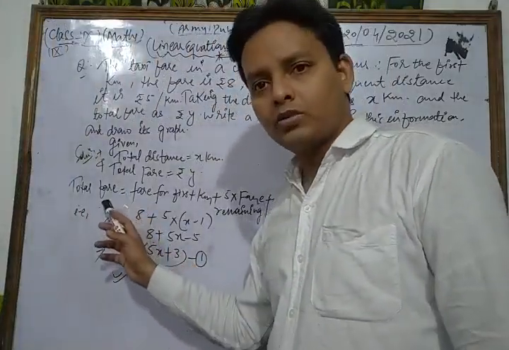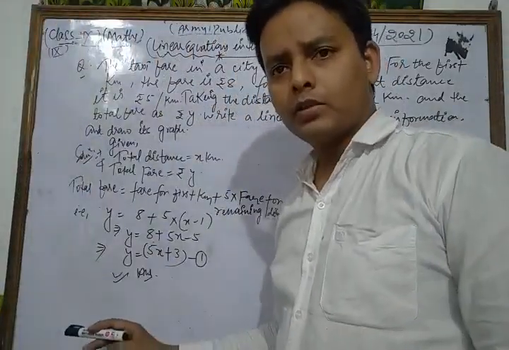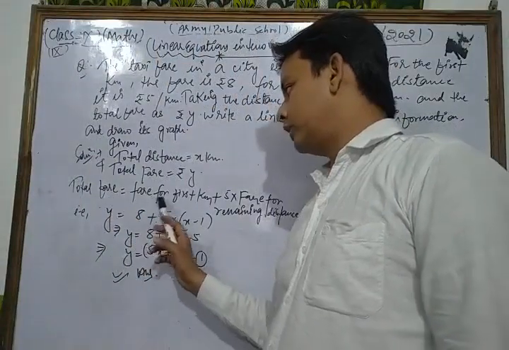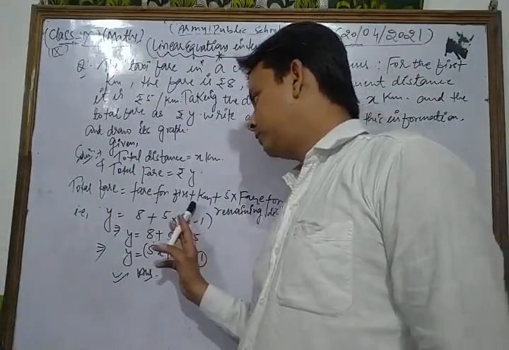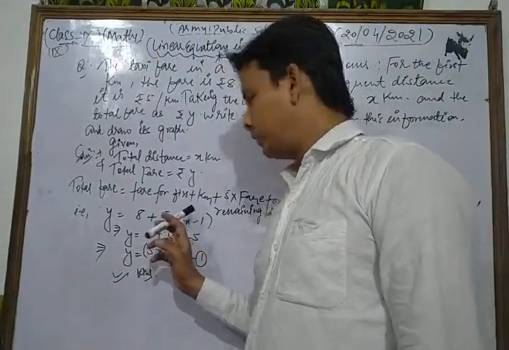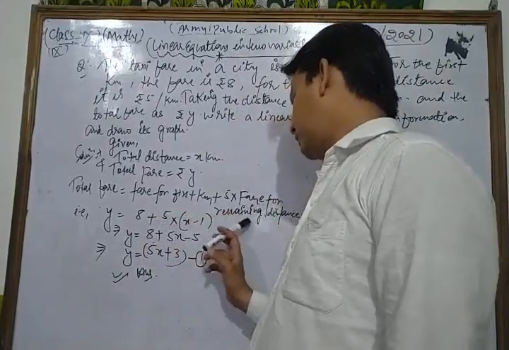Let's see once more, dear students. The total fare is equal to the fare for the first kilometer plus 5 into the fare for the remaining distance.